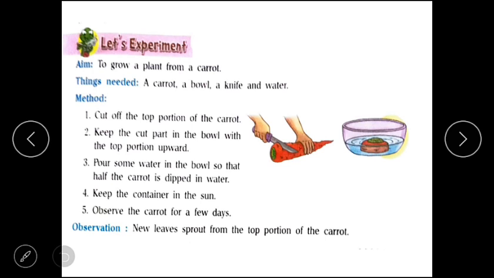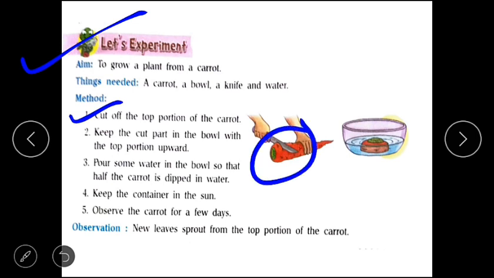Now let's perform an experiment. Our aim is to grow a plant from a carrot. Things needed will be a carrot, a bowl, a knife and water. Method: number 1, cut off the top portion of the carrot. Second, keep the cut part in the bowl with the top portion upward.